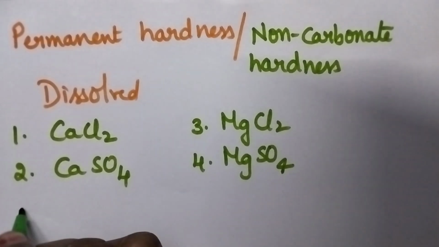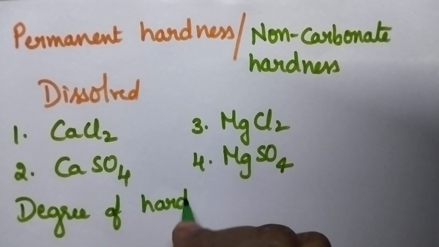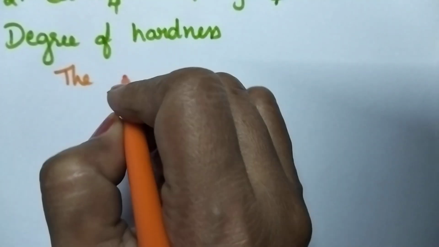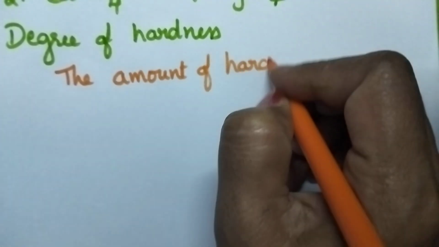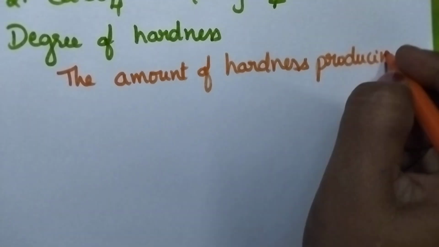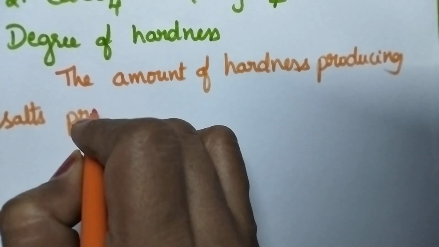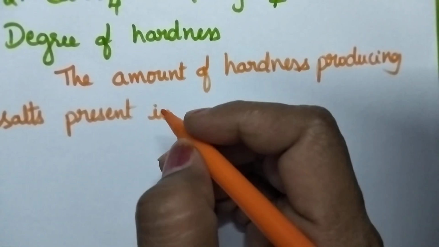Next, moving to the degree of hardness. So, a degree of hardness means especially it is the measure of the amount of hardness producing salts present in definite quantity of water.